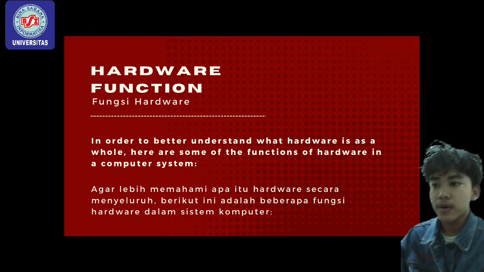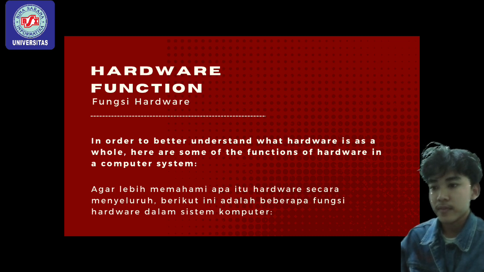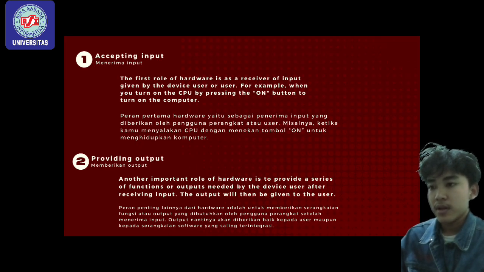And this is for hardware function. In order to better understand what hardware is as a whole, here are some of the functions of hardware in a computer system. Function number 1, accepting input.